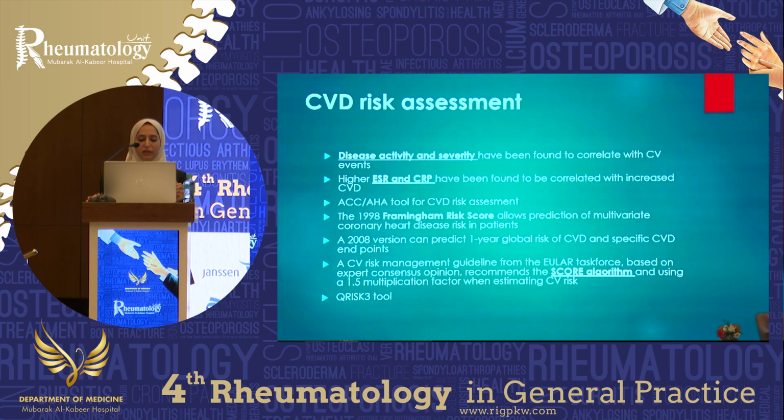and cardiovascular risk management guidelines from the EULAR task force advise us to use the SCORE algorithm, which is from the European Cardiovascular Society, which again tells us that we can estimate cardiovascular risk, and for those that have inflammatory joint disease, we should multiply that risk by 1.5.